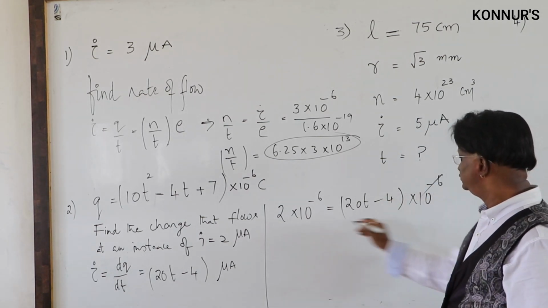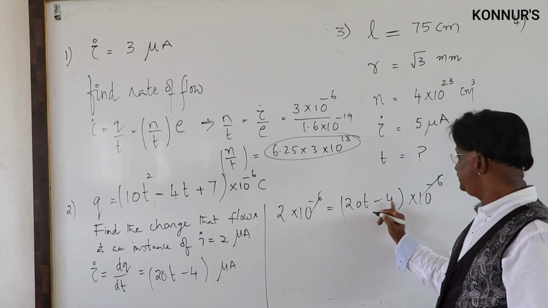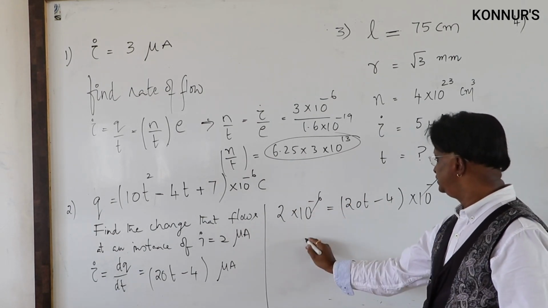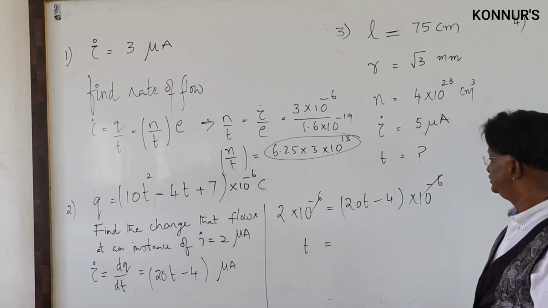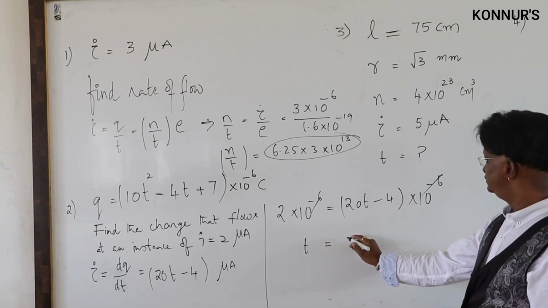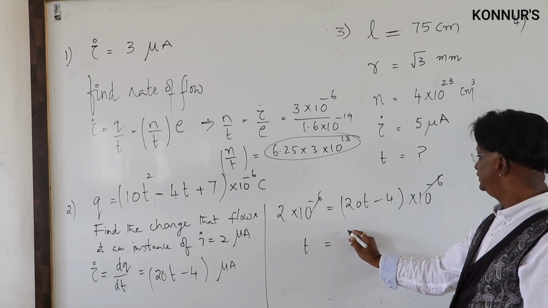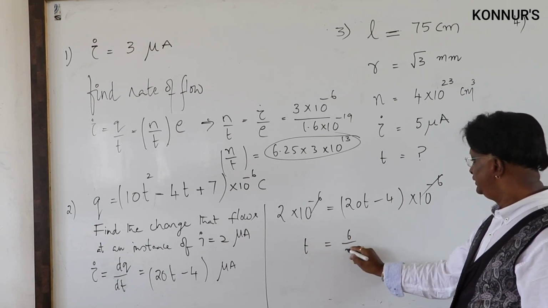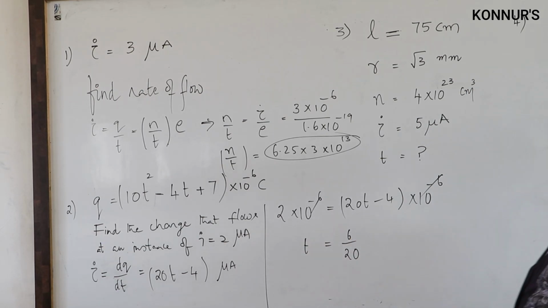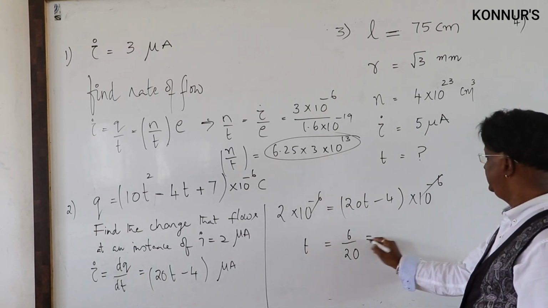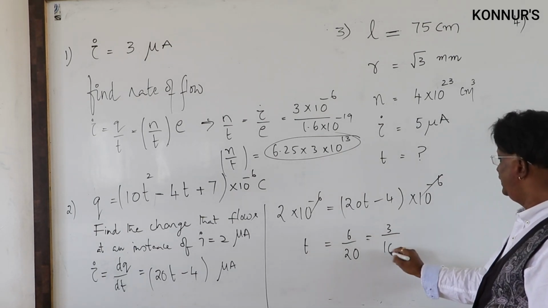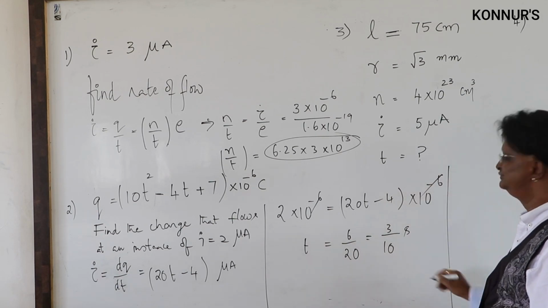So substitute, what do you get? 20t is equal to 8, so t is equal to 6 by 20, t is 3 by 10 seconds.